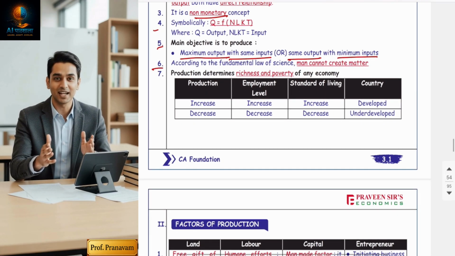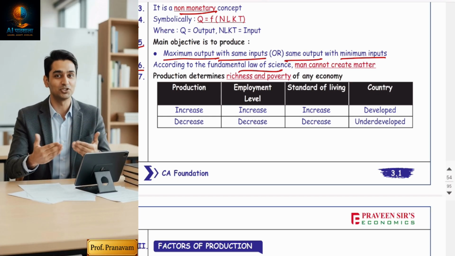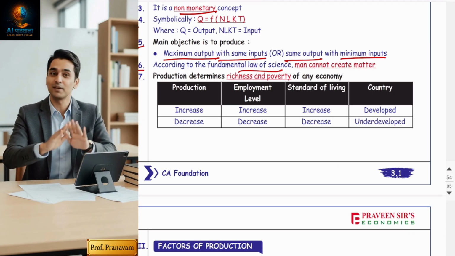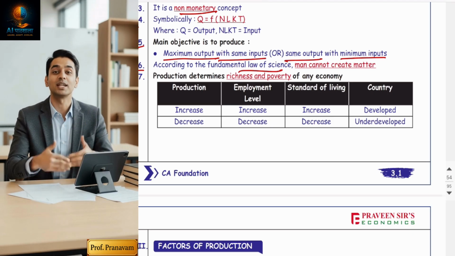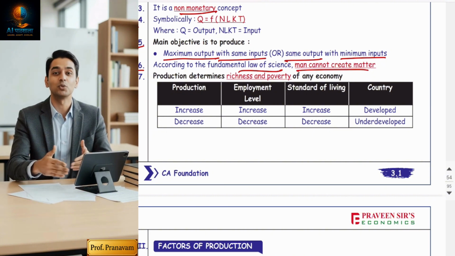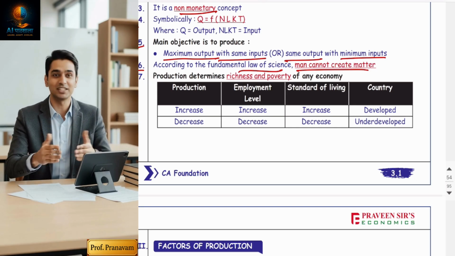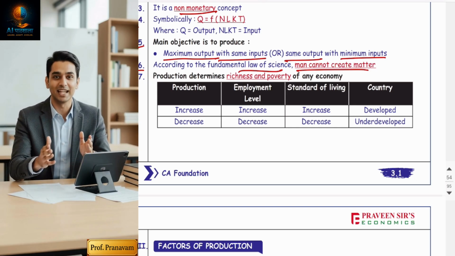Okay, now sixth, guys, the fundamental law of science. Alfred Marshall once said that converting input into output is called production. In reality, human beings never produce anything. They want to say man cannot create matter. Matter means natural resource. Of course, to conduct production, everything is made up of natural resource.